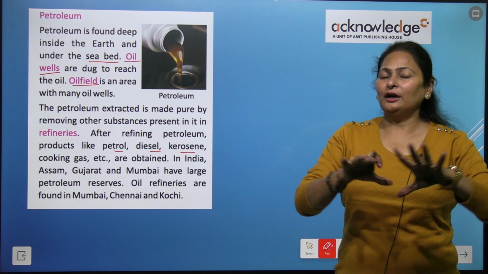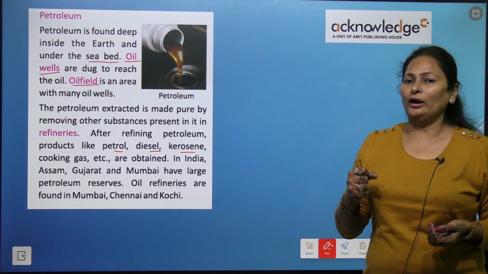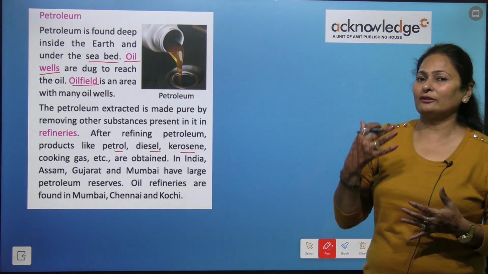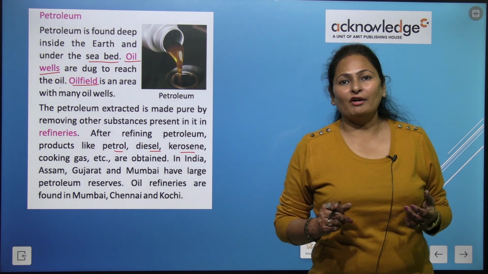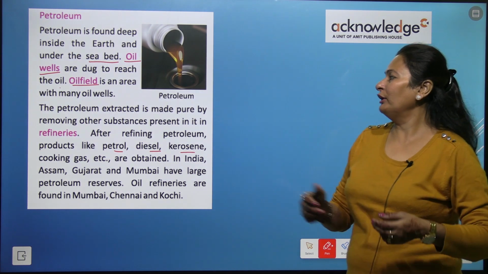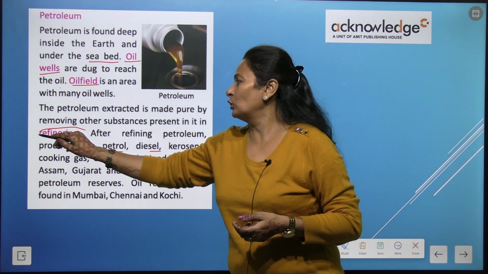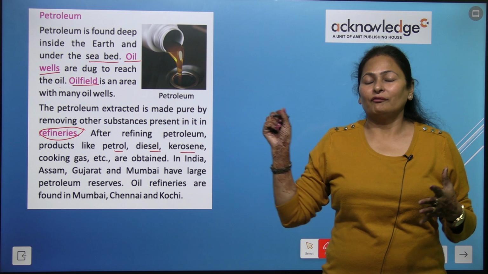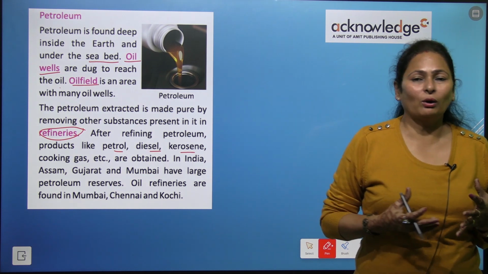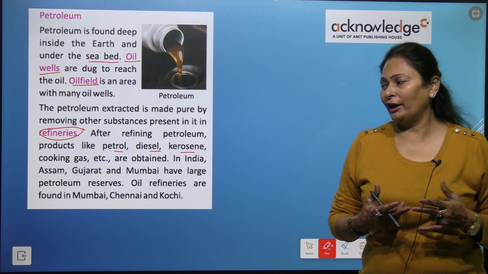So this is the oil field area, where many wells are dug, and with these oil wells we reach the oil in the earth and take it out. Then we send this oil to the refineries, right? The petroleum extracted is made pure by removing other substances present in refineries. Then this is called crude oil, kids. The impure form is called crude oil. We send this crude oil for filtration in refineries.